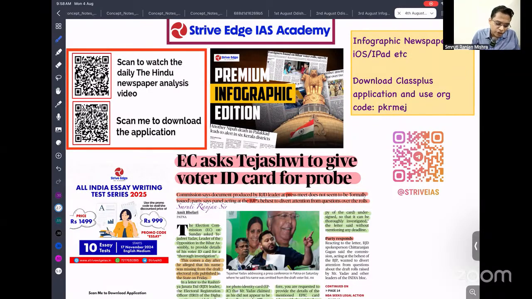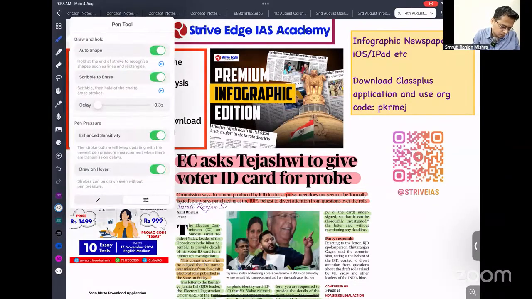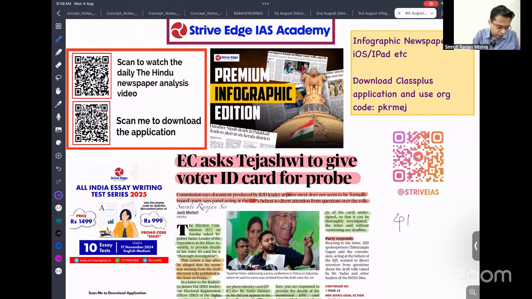So today we are going to discuss the 4th August Hindu newspaper analysis. Before starting, let me explain the objective of this discussion. We are here to study each and every news article available in our newspaper according to the UPSC prelims, mains and interview syllabus.